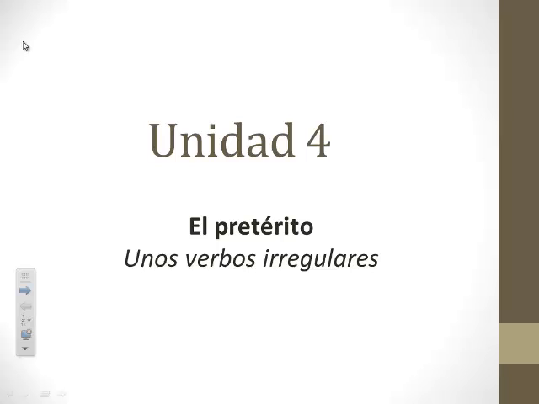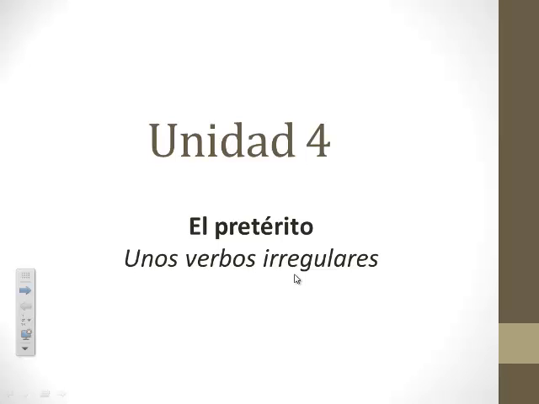El tema de hoy es el pretérito y otra vez vamos a hablar sobre unos verbos irregulares en el pretérito. So today we're going to continue the conversation about irregular verbs in the preterite tense. In Unit 3, which occurred in Semester 1, we talked about verbs that were irregular in the preterite. You received a green reference sheet for those irregular verbs, and we highlighted a few then. Today we're going to add to that list and continue to do so throughout the rest of the semester.